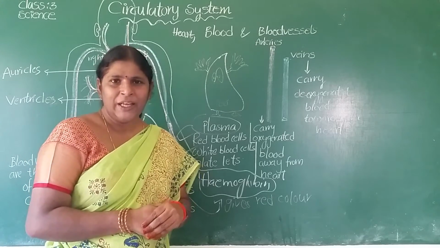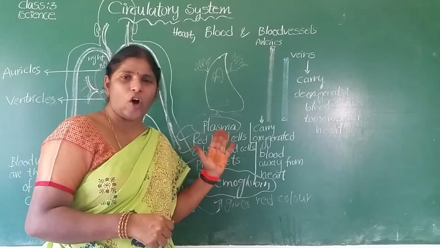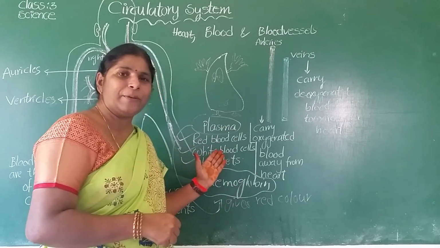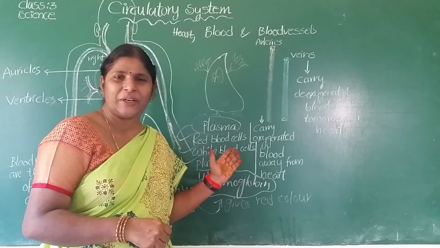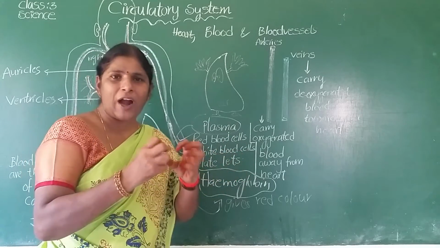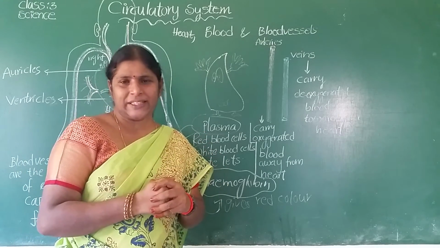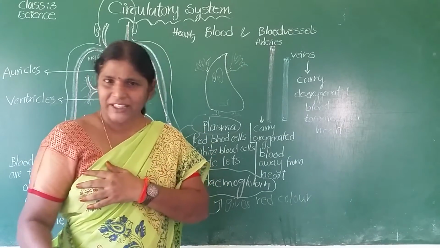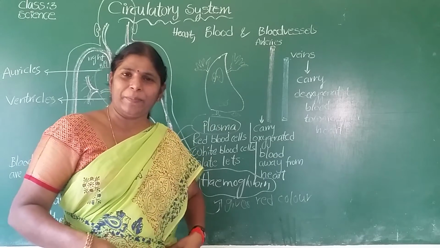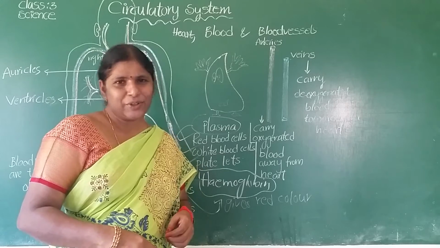Is it clear? Red blood cells, white blood cells and platelets. Red blood cells carry oxygen. White blood cells destroy the germs and help to fight infections. And platelets help to clot the blood. It is very important to clot the blood during injuries, during accidents. What is the red color liquid present in our body? Blood.